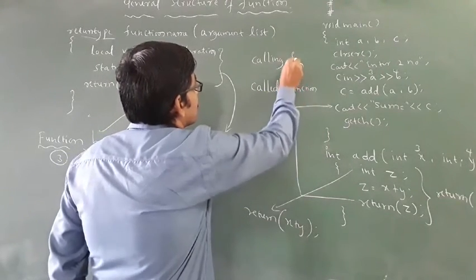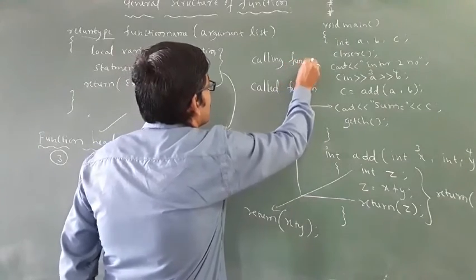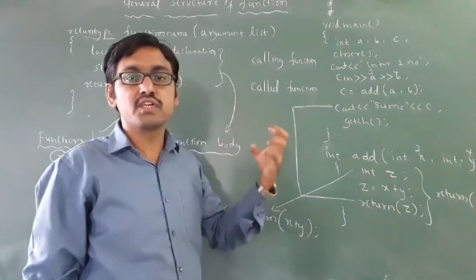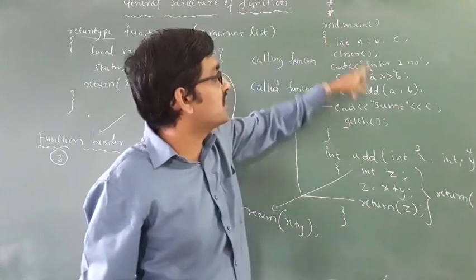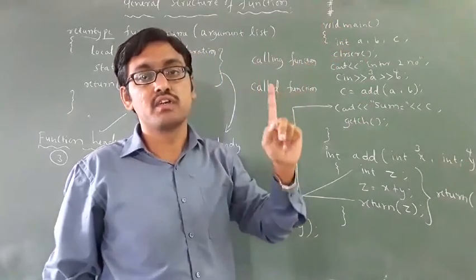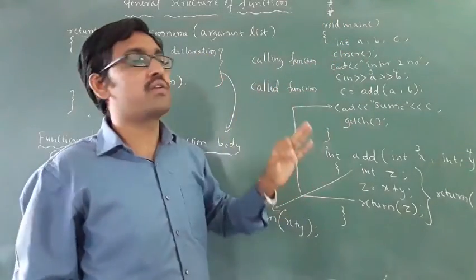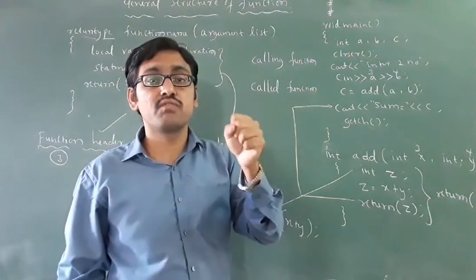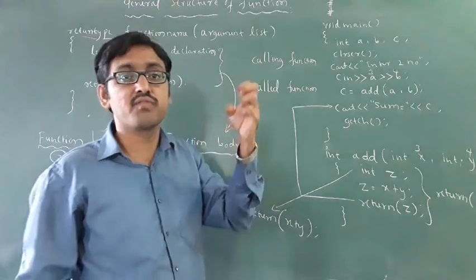This is the calling function and the called function. Calling function means the function which calls another function. For example, the main function calls the add function. That's why void main is always a calling function. In every program, void main is a calling function. What is a calling function? It calls another function.